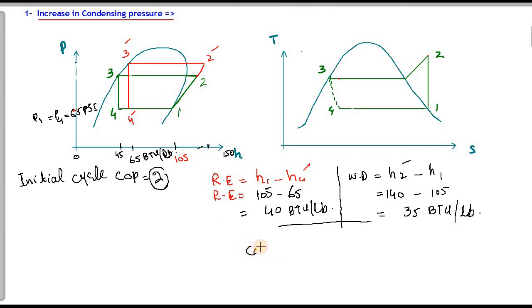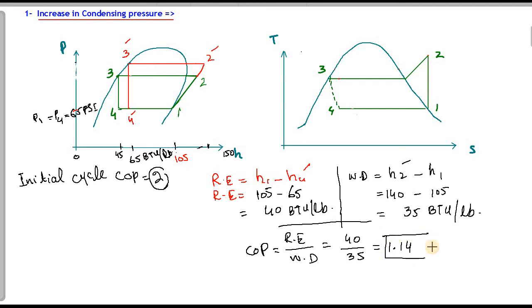Now we will find the COP of this new cycle. The COP is equal to the refrigeration effect divided by the work done of the compressor, so 40 divided by 35, and the result will be 1.14.